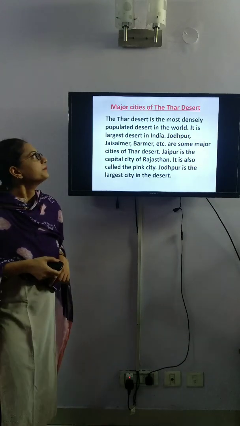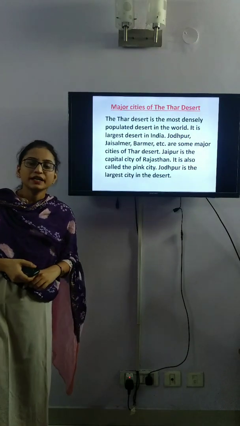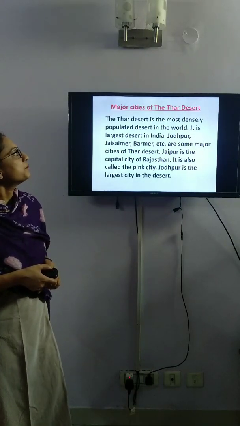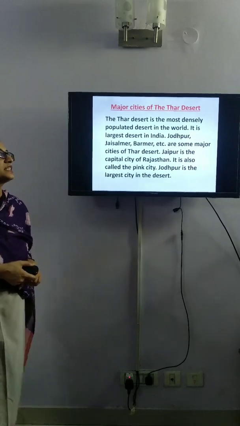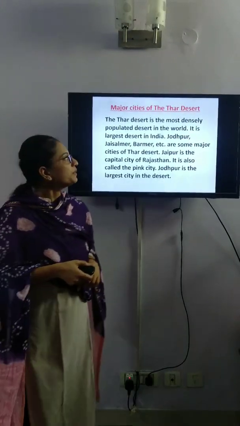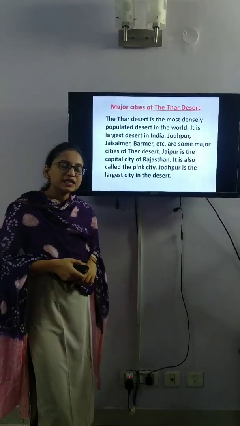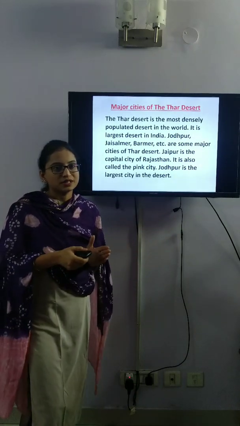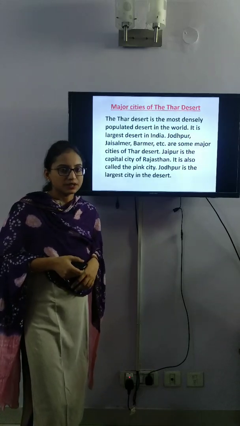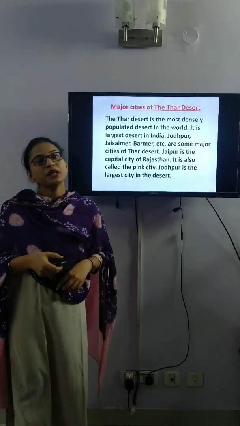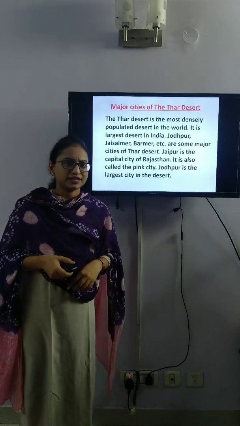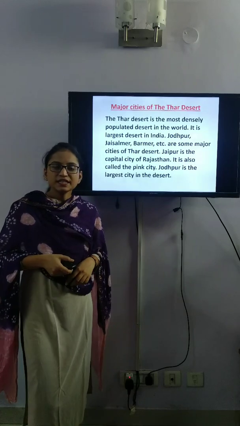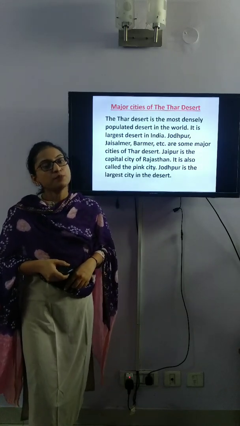Now we will see the major cities of the Thar Desert and Rajasthan. The Thar Desert is the most densely populated desert in the world. What do you mean by densely populated? Densely populated means a lot of people living very closely in a place or in a city. For example, if we compare India with many other countries like New Zealand, Sri Lanka, United Kingdom, we can say that India is densely populated.